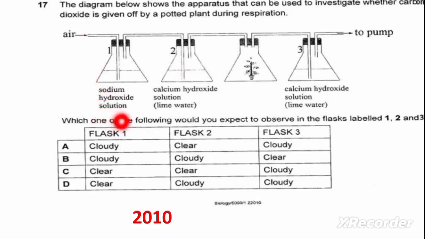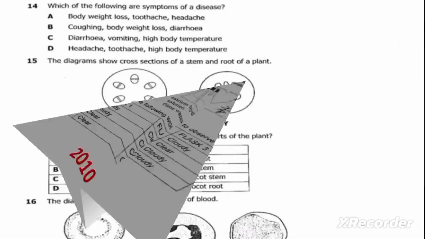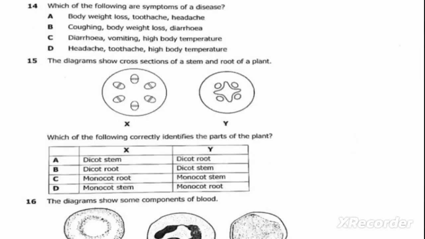Which of the following would you expect to observe in the flasks labeled 1, 2, and 3? So our correct answer is C. So flask 1 clear, flask 2 clear, flask 3 cloudy. Okay, we move on to the next question, which is question 14.